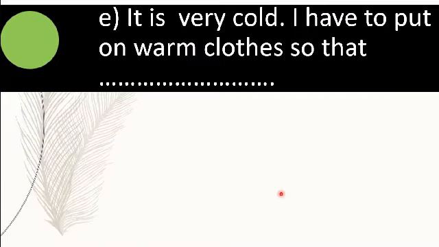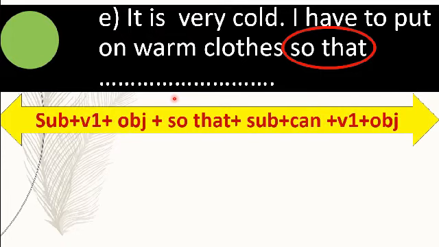Coming to the next question. It is very cold. I have to put on warm clothes so that dash. Dear students, here so that is a subordinating conjunction to talk about a purpose. And after so that, you have to write a clause by relating accurate grammatical structure. So, here you can see the structure.